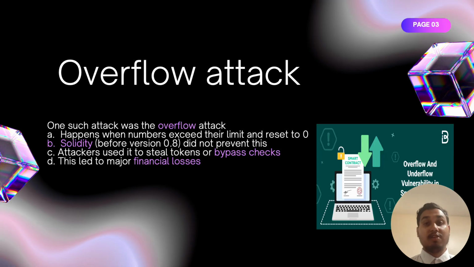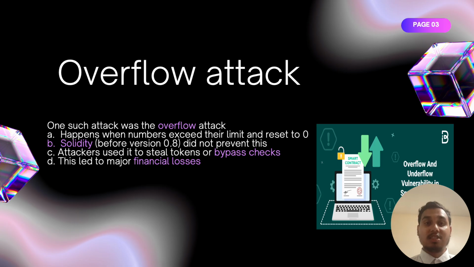Now, as we said before, one of the most well known types of vulnerabilities in smart contracts is the overflow attack. This happens when a number in the contract, let's say a token balance, gets very big and wraps around to zero instead of throwing an error. Like, let's say 255: instead of going to 256 afterwards, it wraps back to 0. This happened because Solidity before version 0.8 did not automatically check for overflows, and developers did not include protections.